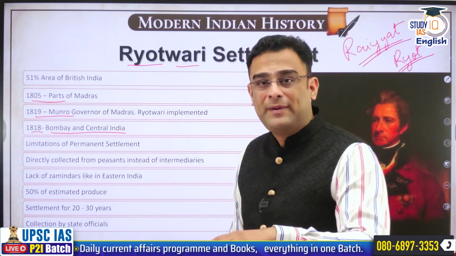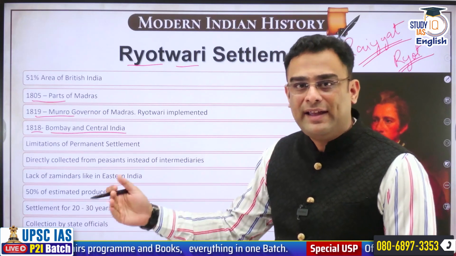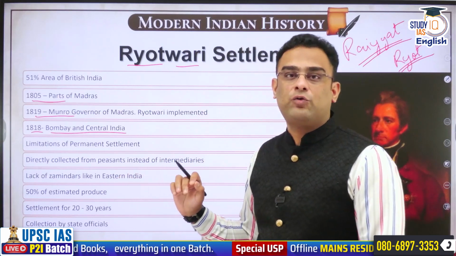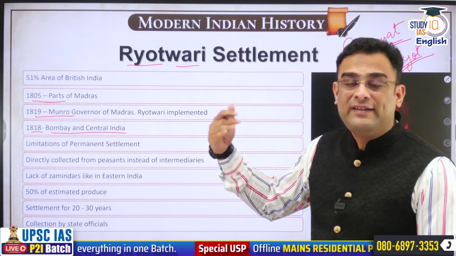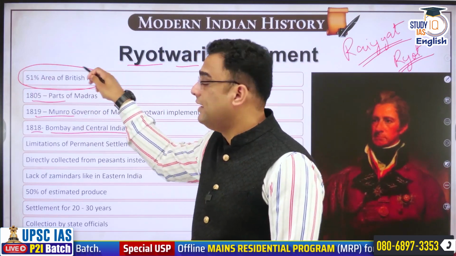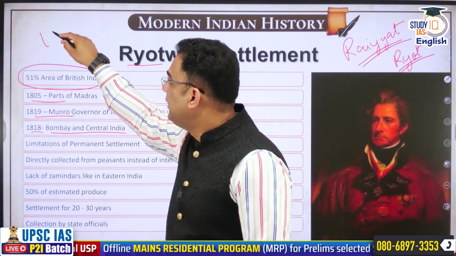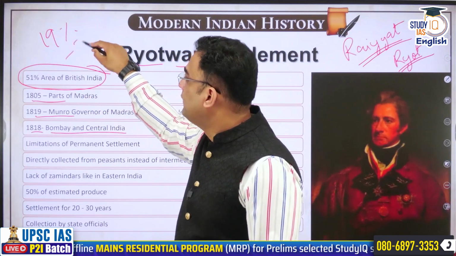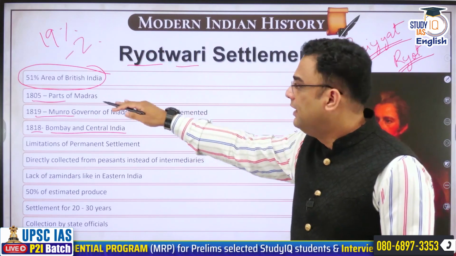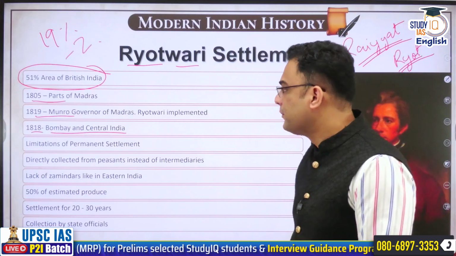When Bombay Presidency expanded after the defeat of Marathas, when Peshwa areas were incorporated, then Bombay as a whole saw Ryotwari settlement. So towards the end, we can say that 51% area of British India was under Ryotwari settlement. Remember, I had told you 19% was under Zamindari or permanent settlement areas, 19%. And this is 51% of British India's areas.